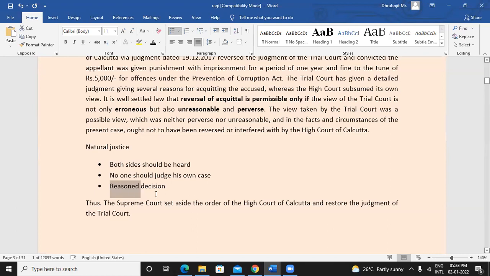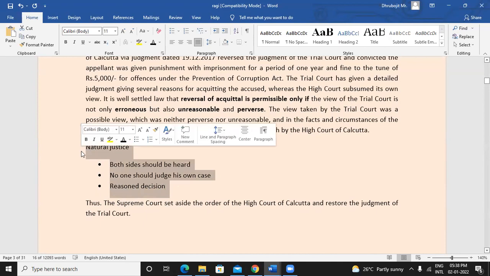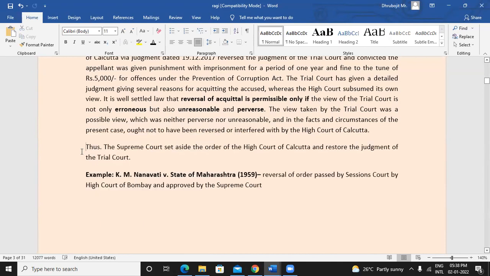That means judges also need to provide reasons and justify why they have given a certain decision. These three things are very important for ensuring justice. Now in this case, what happened?